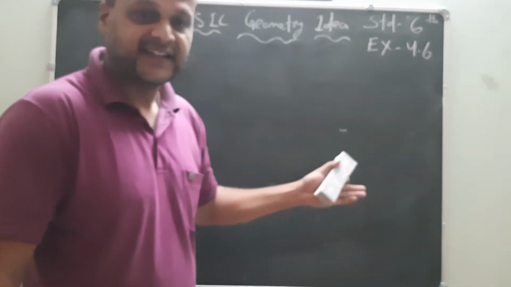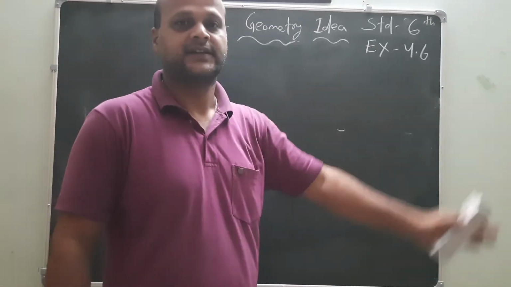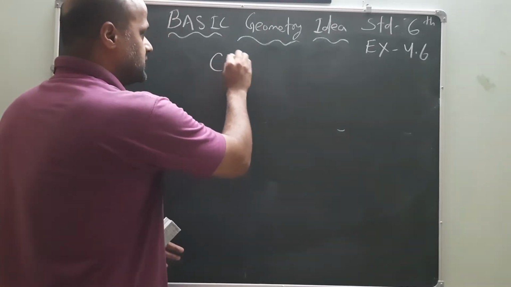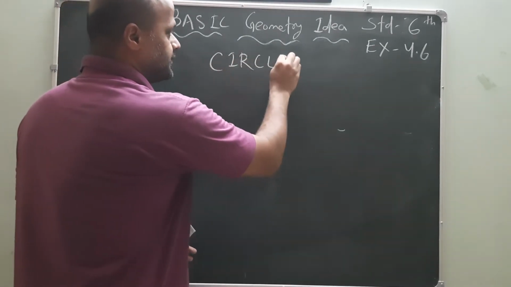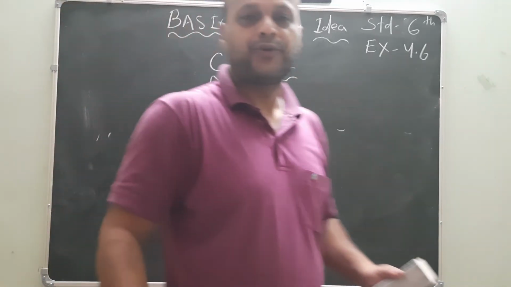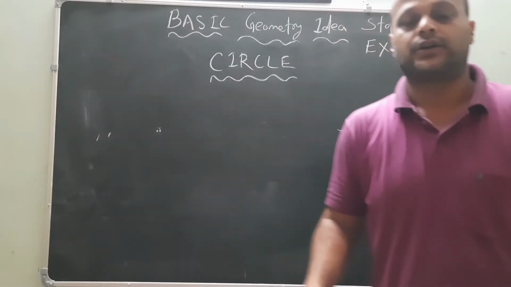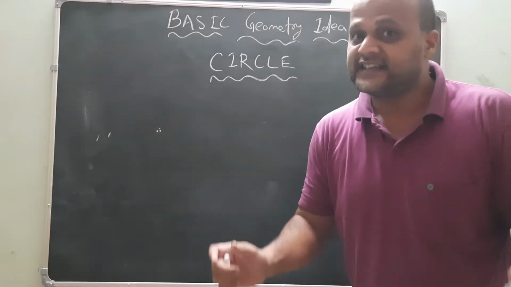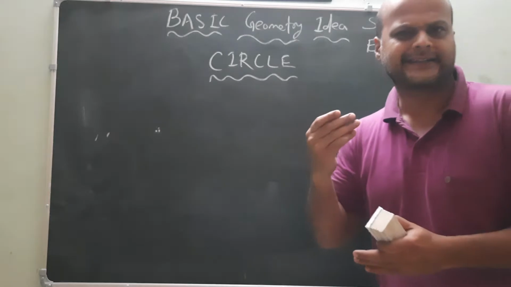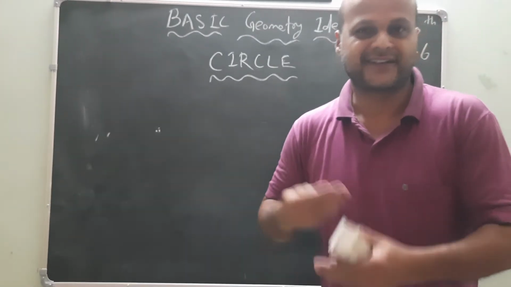So today we will be discussing the last chapter of Basic Geometry Idea of Standard 6, which is Exercise 4.6. The exercise name is Circle. In that particular exercise you have to remember what a circle is. Before going to the circle, let's recall the previous class discussion.